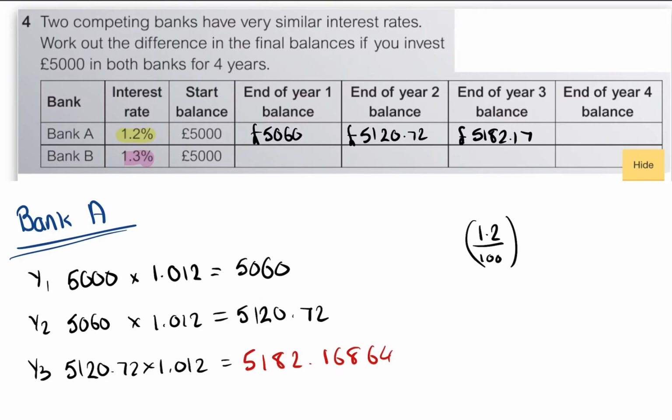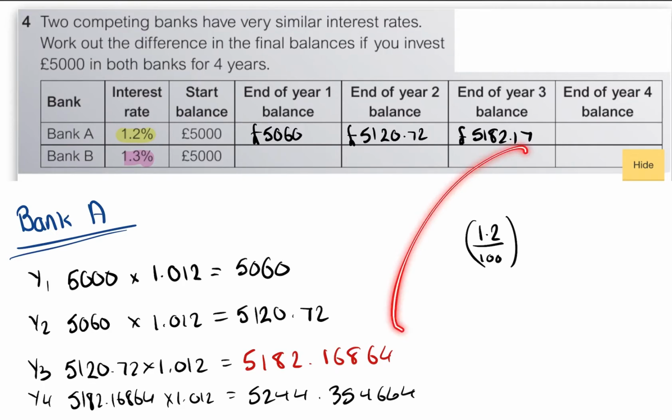So the last year, we times it again by 1.012. So year 4, 5,182.16864 times 1.012. I do that just for accuracy. That's what's really important, because if you round down or up a penny, in the long term, it's going to make a huge difference. And this one here on my calculator, 5,244.354664. But up here, to the nearest penny, 5,244.35.